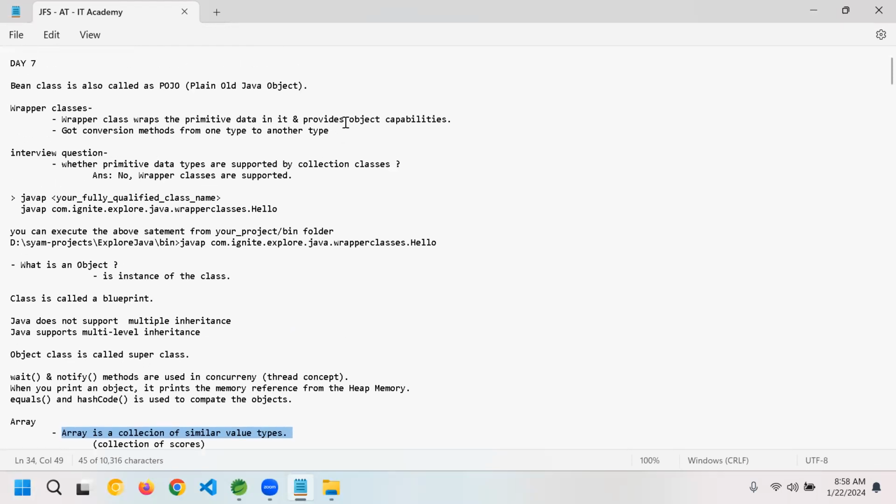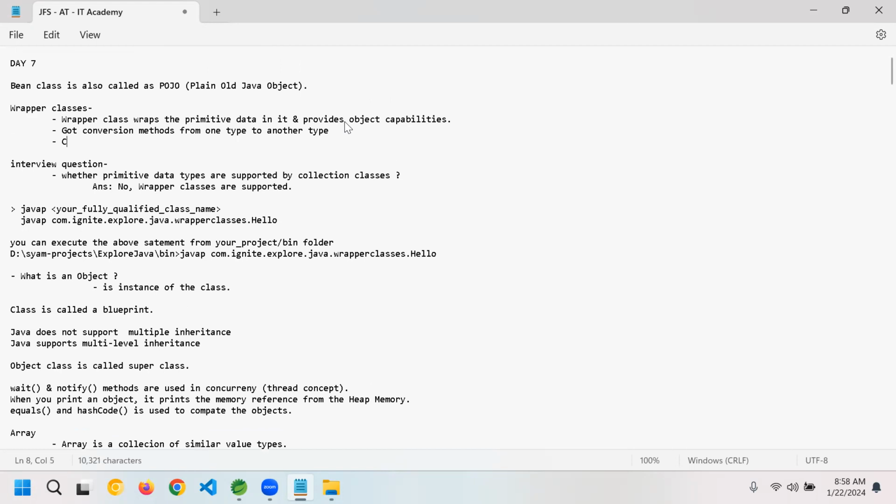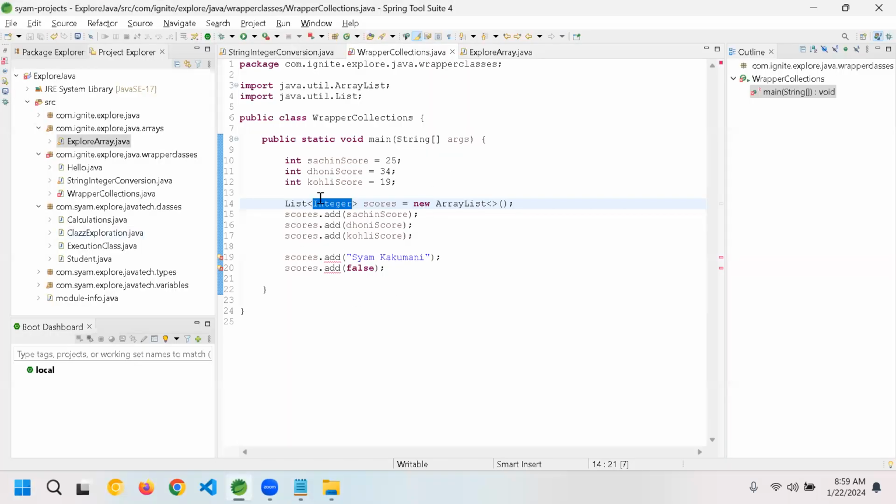So this is where the wrapper classes got conversion methods. Let's say, collection framework accepts only wrapper classes, not the primitives. Okay, guys, for this statement, I have written collection framework classes. Collection framework is big, so many classes are there. It will not allow the primitives. Okay, so now we understand it will not allow.